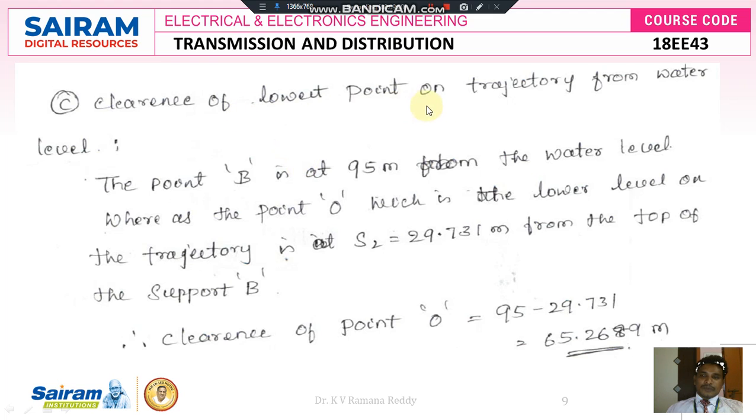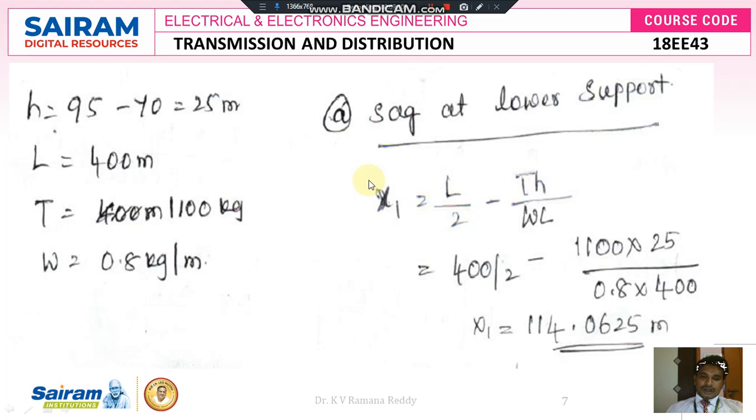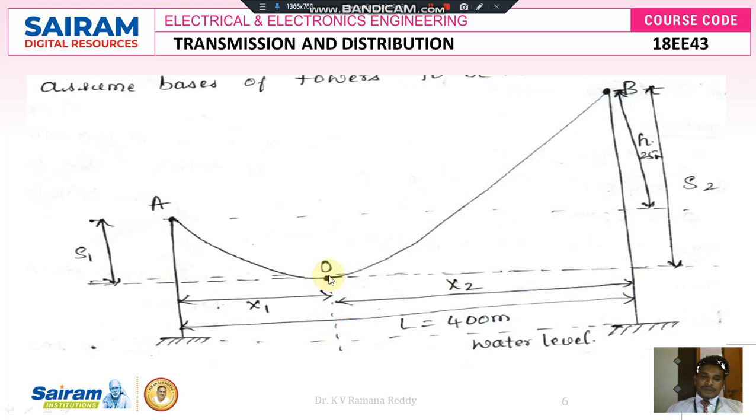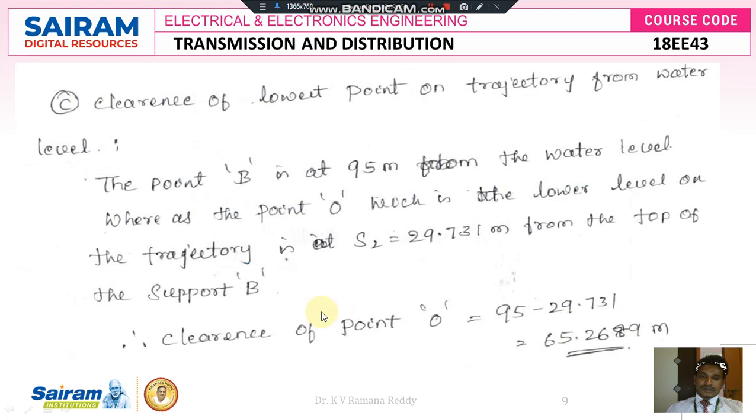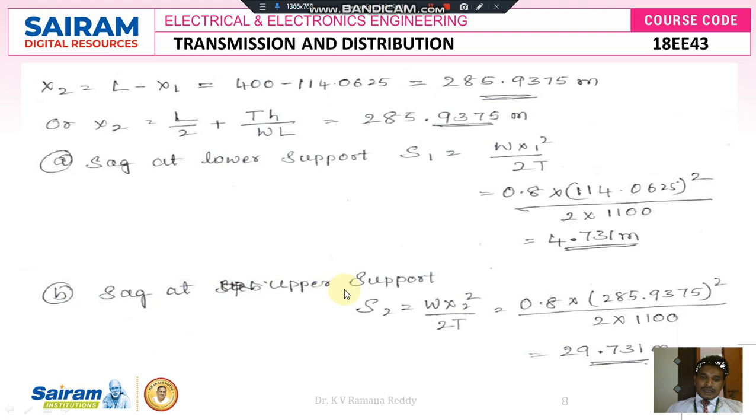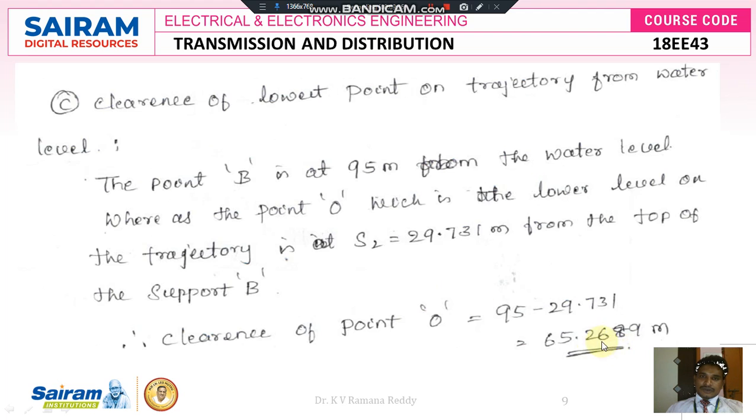Now the clearance at the lowest point of the conductor from water level. If I want to know the clearance from the lowest point to water level, according to this figure I want to calculate the difference between the minimum sag and the water level. That is the minimum clearance: the height of the highest tower, 95, minus the sag at upper support with respect to tower B that we just calculated, 29.731. If you do the simplification, we get 65.2689 meters.